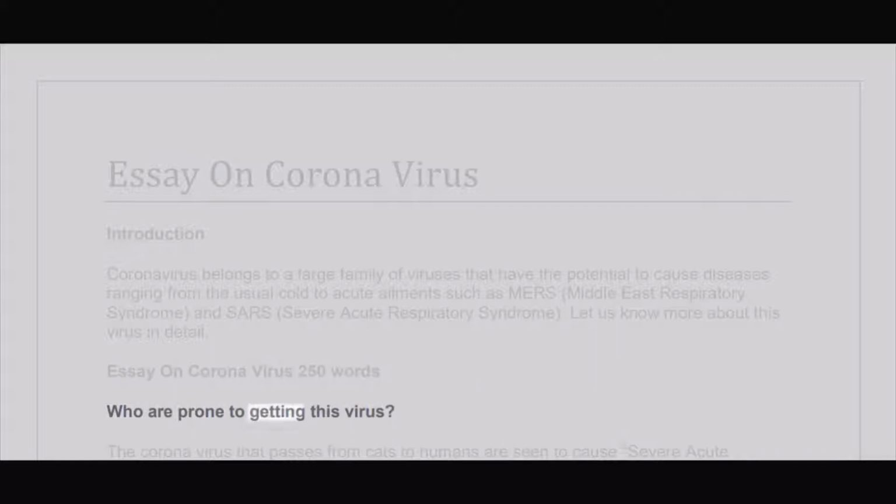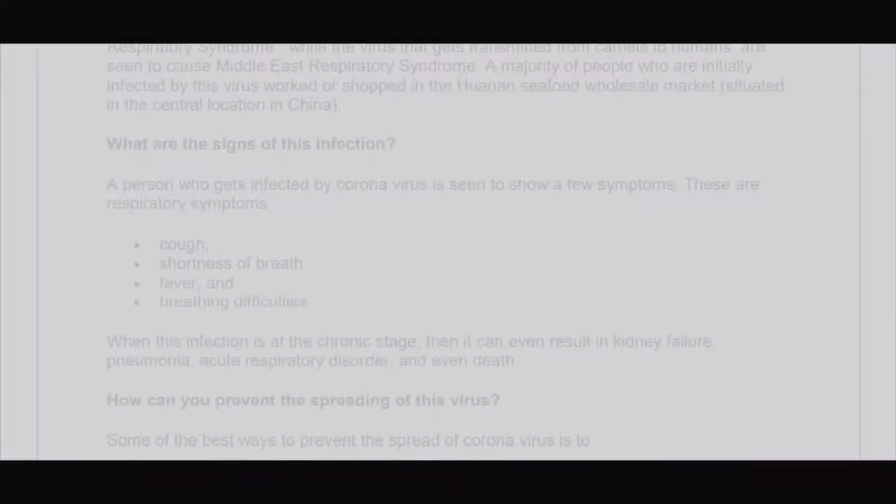Who are prone to getting this virus? The coronavirus that passes from cats to humans is seen to cause severe acute respiratory syndrome, while the virus that gets transmitted from camels to humans is seen to cause Middle East Respiratory Syndrome. A majority of people who were initially infected by this virus worked or shopped in the Yunnan seafood wholesale market, situated in a central location in China.